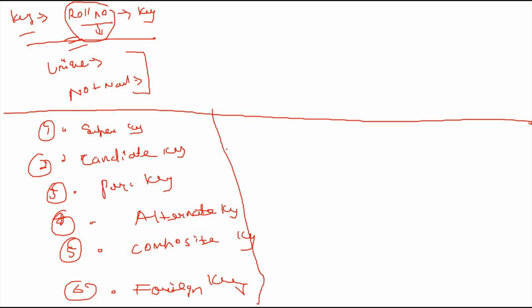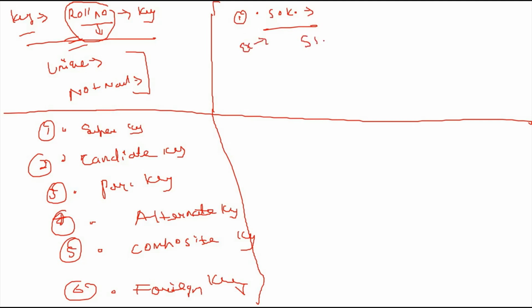I am explaining all the important parts of these keys because they are all important. Let's take super key first. A super key is a combination of attributes within a relation that uniquely identifies each record, or tuple, within that relation. What do I mean by that? Let me take an example.